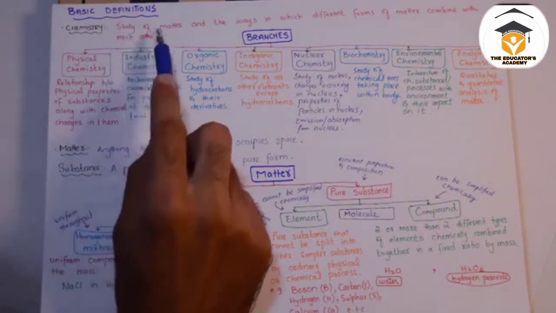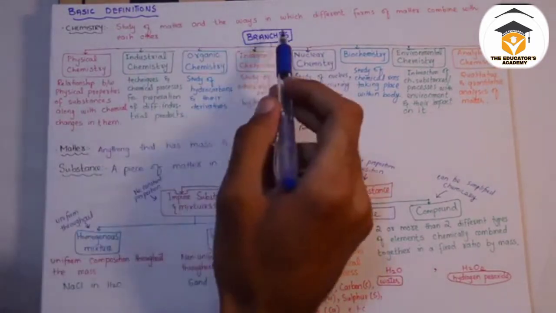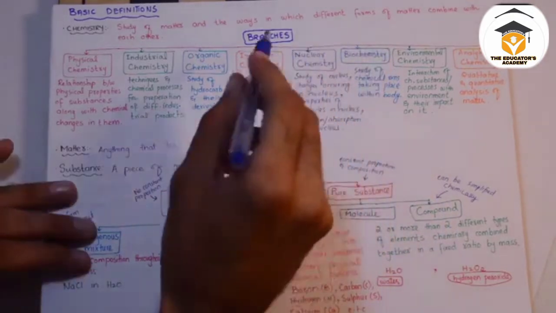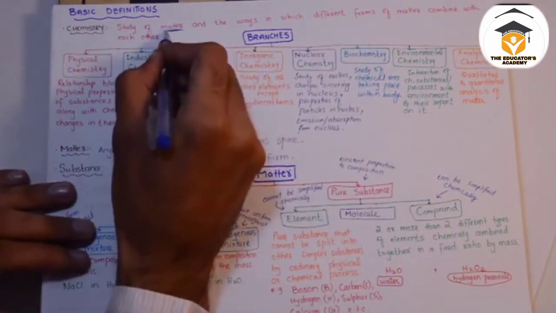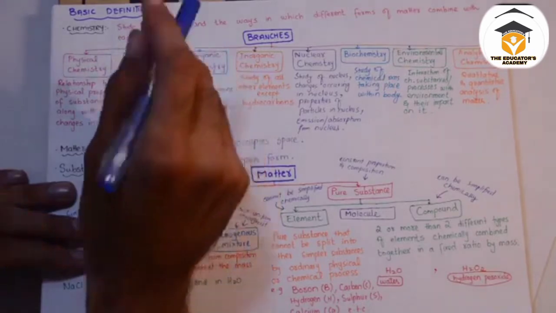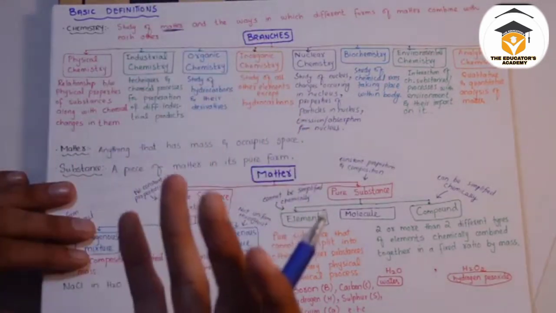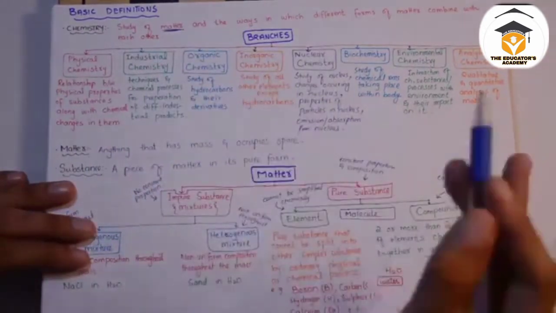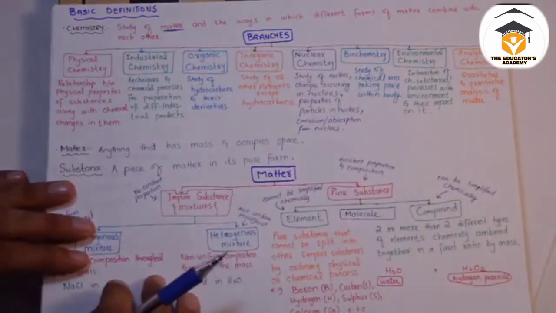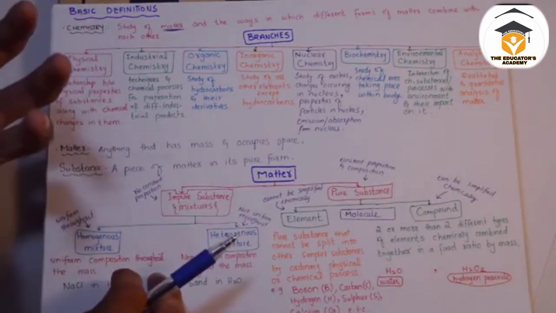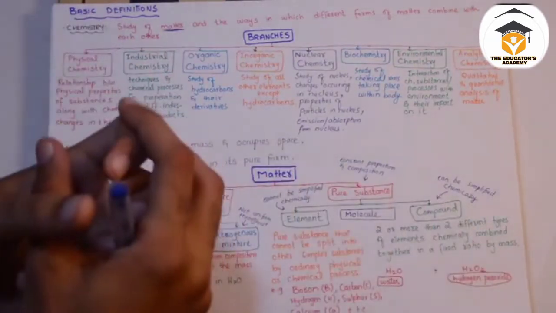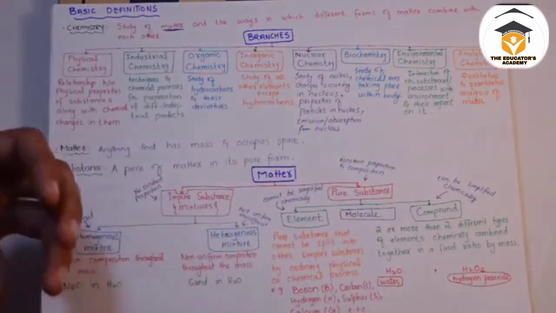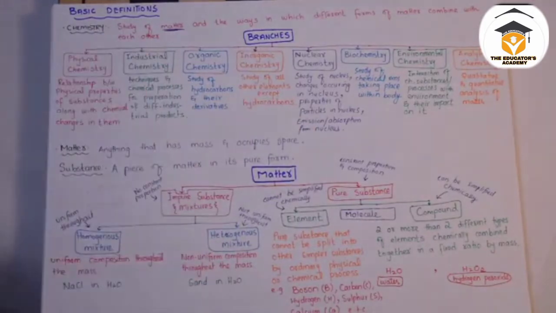Well, chemistry is a study of matter and the ways in which the different forms of matter combine with each other. The study of matter. Remember, what is matter? Matter is everything that occupies a space and has a mass. So the study of matter and the ways in which different forms of matter combine with each other. One chemical, when it combines with another chemical in different ways, how do they combine and what do they make and what is their use, then the study of all that is chemistry.